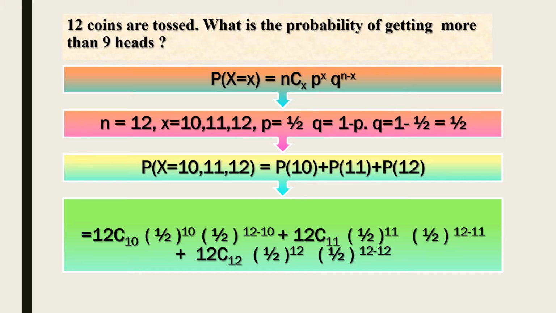Next, we have to apply it in the formula. We get 12C10 into 1 by 2 power 10 into 1 by 2 power 12 minus 10, plus 12C11 into 1 by 2 power 11 into 1 by 2 power 12 minus 11, plus 12C12 into 1 by 2 power 12 into 1 by 2 power 12 minus 12.